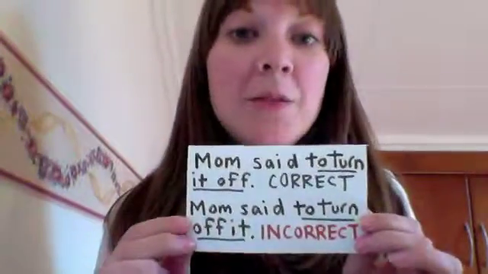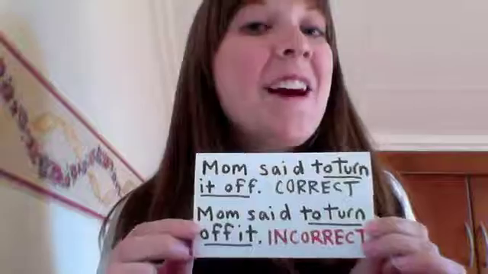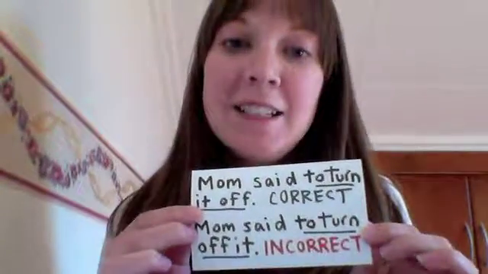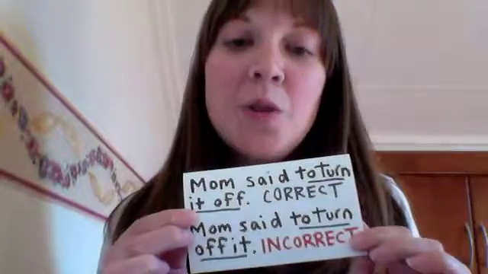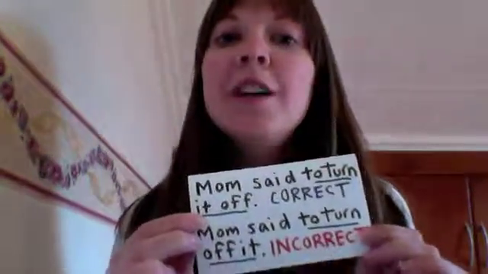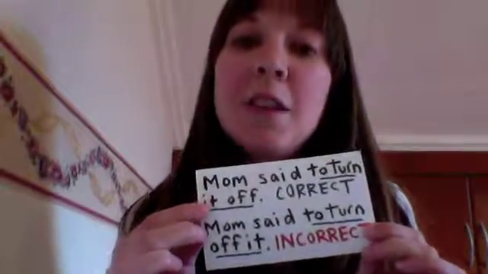But if we look at this example again, Mom said to turn it off. That is the correct version because we're using the pronoun it. We cannot say Mom said to turn off it. That is not correct. Whenever we use the pronoun, it needs to go in the middle of the separable phrasal verb. And that is the lesson for today. Thank you very much.